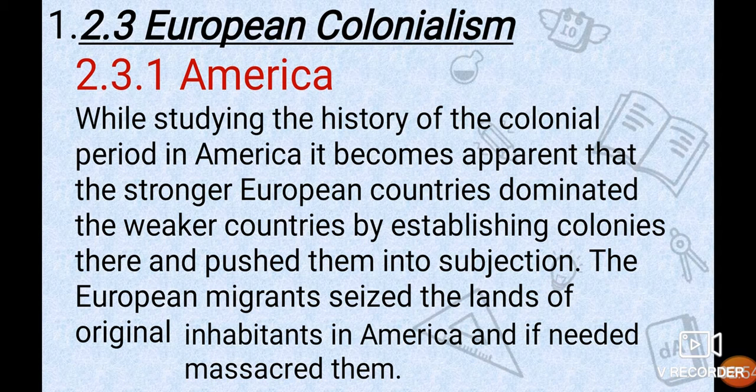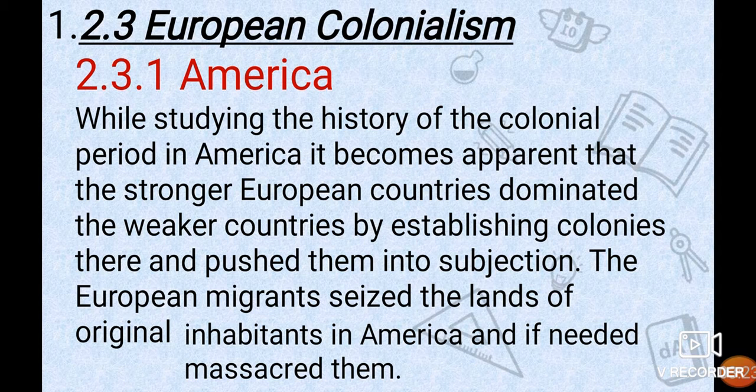The European migrants seized, means captured, the land of the original inhabitants in America, and if needed massacred them. European migrants are the people who migrate from one place to another, from their land to another land where they had their colonies.